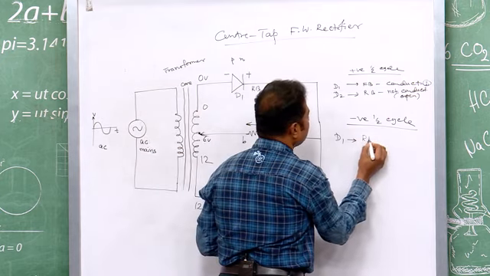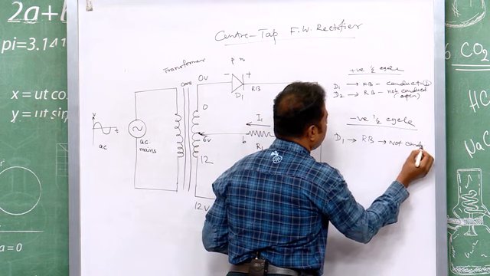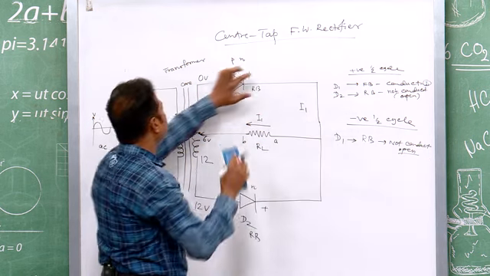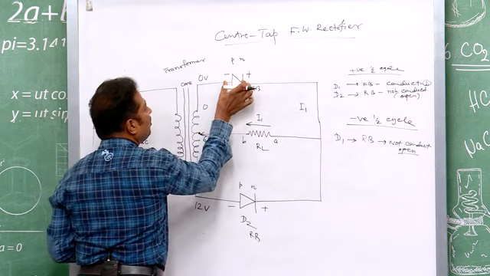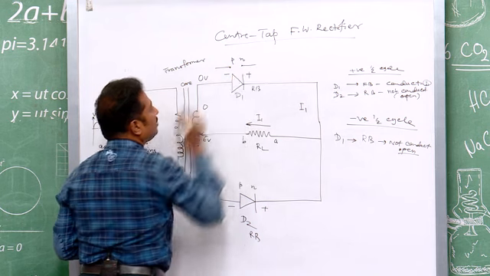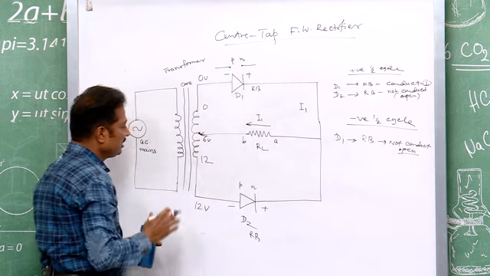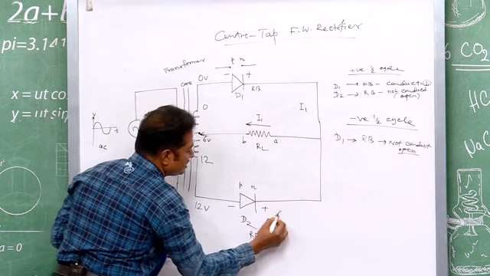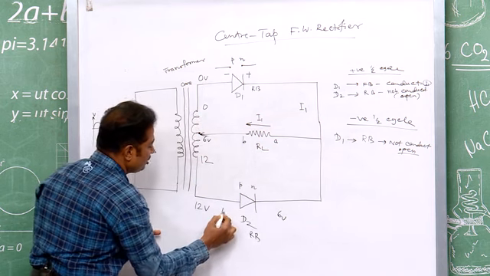D1 is reverse biased, does not conduct. Open, this circuit will be open, means you can neglect this one. You keep it open, just like this. Now, come to D2. For D2, this is 6 and on the P side this is 12 volt.